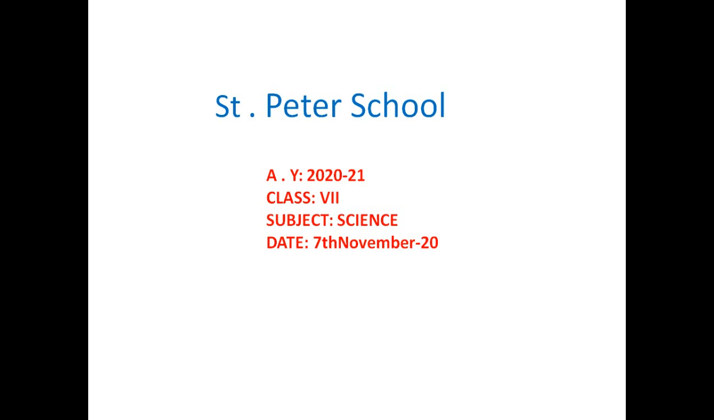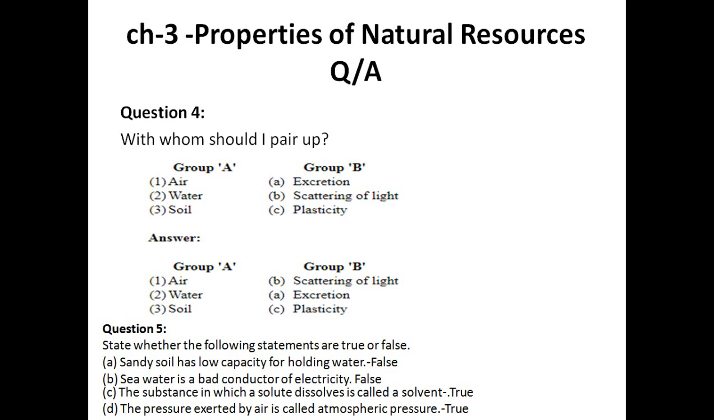In the previous class we were doing the question and answer of chapter number 3, that is properties of natural resources, and we have already done up to question number 3. Now today we are going to start with question number 4, that is which home should I pair. This is a type of match the following. So you have to match group A with group B. In the first column air, water and soil are given. In the second column excretion, scattering of light and plasticity are given. So you have to just match.